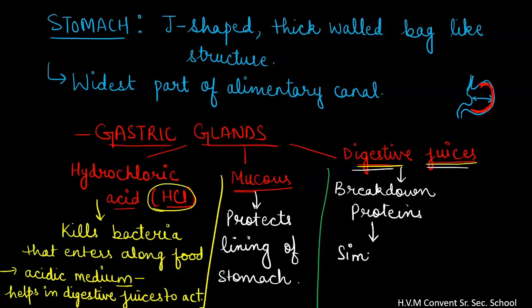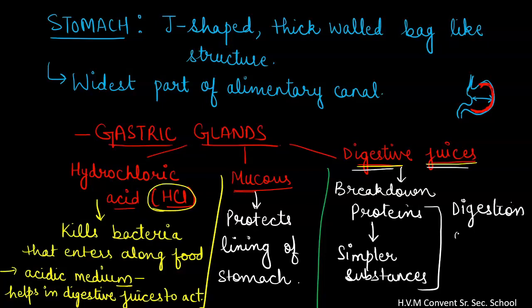So again the breakdown of something happens. What is the breakdown called? It is called digestion. So it helps in digestion of protein. This is the function of digestive juices.